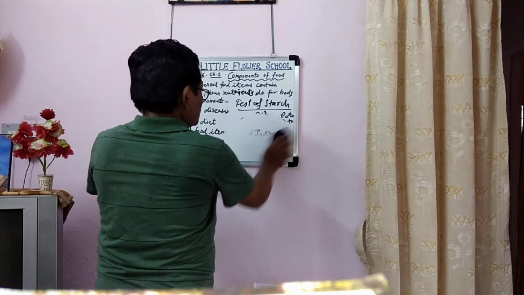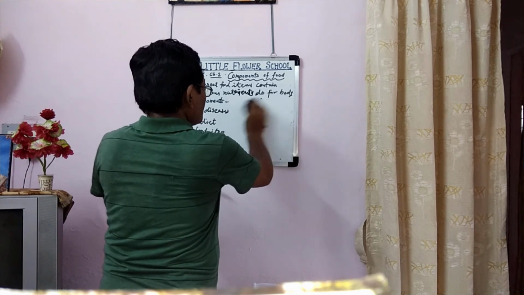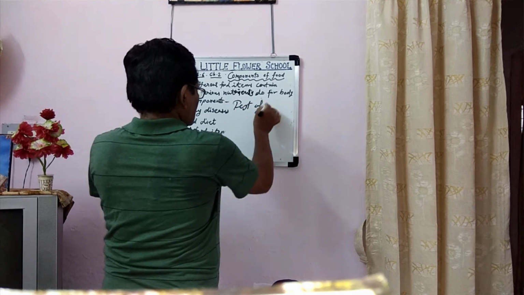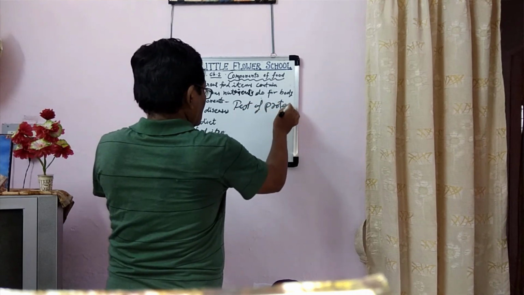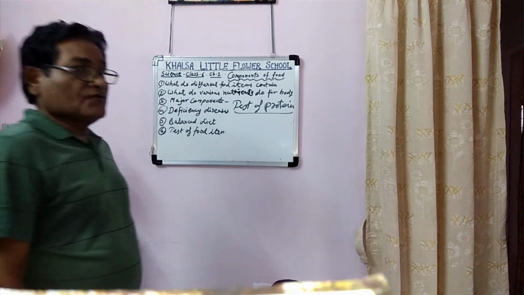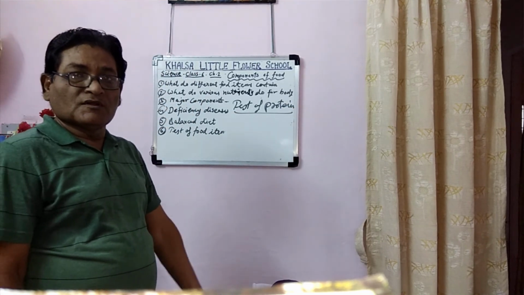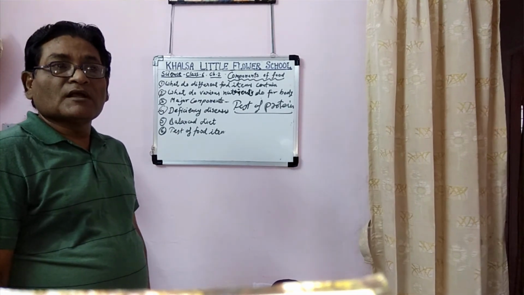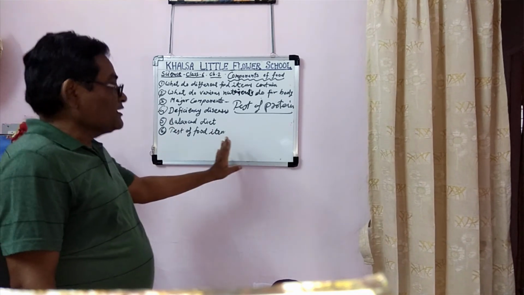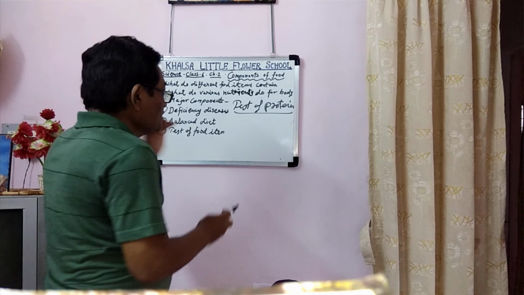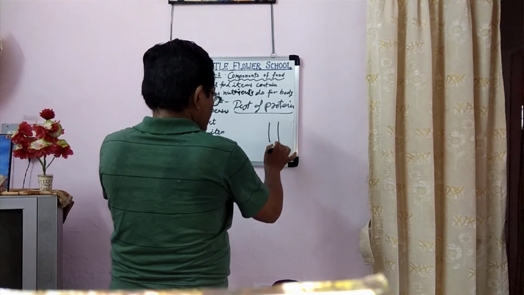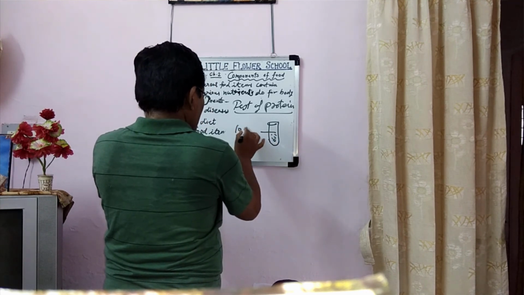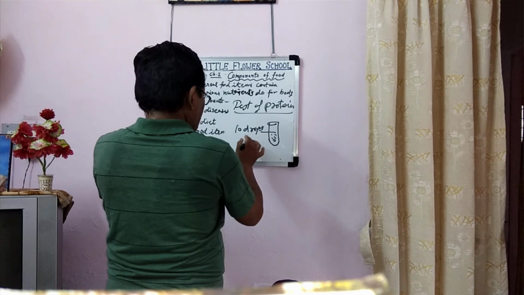Now next we have to do the test of protein. We take protein-rich food such as pulses, egg yolk. We should take it in powder form and make a paste. Now this paste should be taken in a test tube. Now add 10 drops of water.